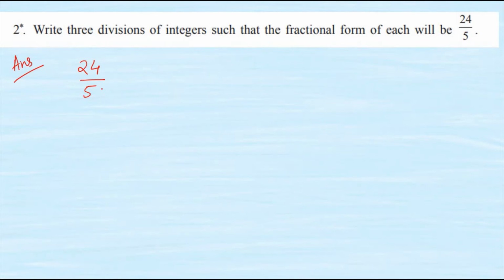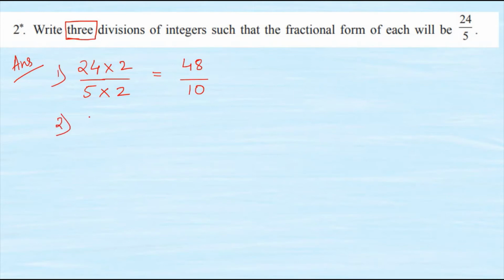I am going to multiply it by 2 first. Okay. So 2 in the denominator, 2 in the numerator. After multiplying, write down the answers. 24 2s are 48, 5 2s are 10. In this way, we are supposed to find out 3 divisions of integers. Why 3? See, in the question they have written 3, right? 3 divisions of integers. So this is my first one.